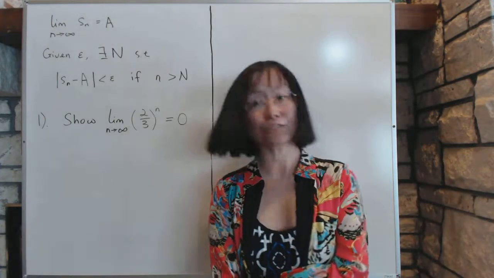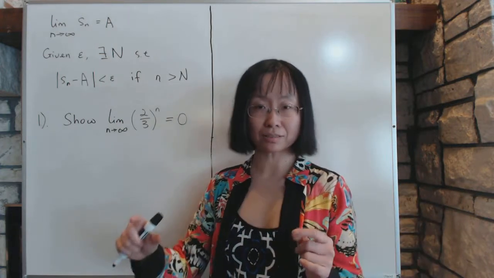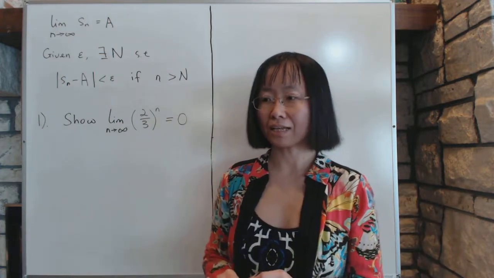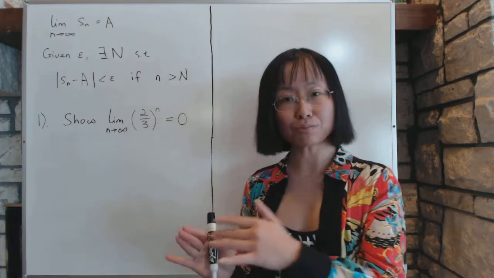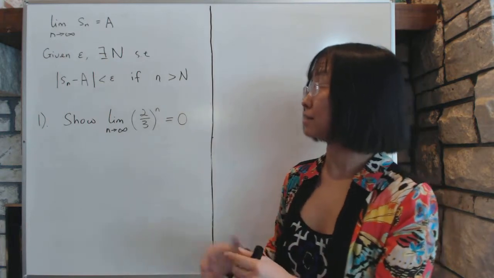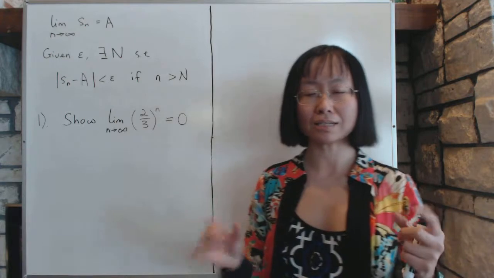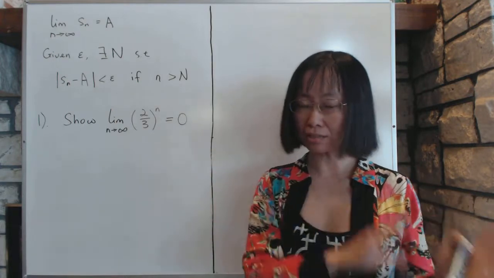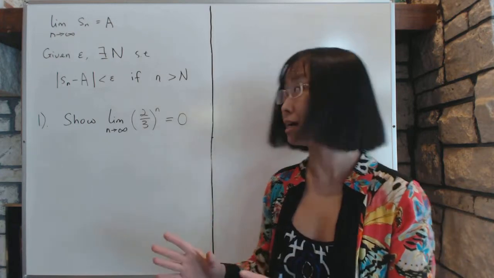Section 1.62, limits of sequences. A sequence is a list of numbers, an infinite list that sometimes might converge to a certain point. If it does, we say the sequence is convergent and its limit exists and is equal to some value a. A sequence can also be considered as a function whose domain is the natural numbers and whose range is, well, just about anything you want to assign to it.